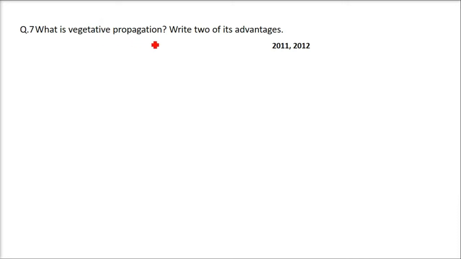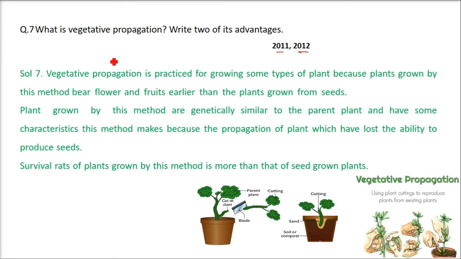What is vegetative propagation? Write two of its advantages. This came in 2011, 2012. After that also it has come multiple times. So vegetative propagation is practiced for growing some types of plants, because plants grown by this method bear flowers and fruits earlier than the plants grown from seeds. So if seeds take say 5 months, vegetative propagation will give you the flower and fruit in 2 months. I'm taking an example.